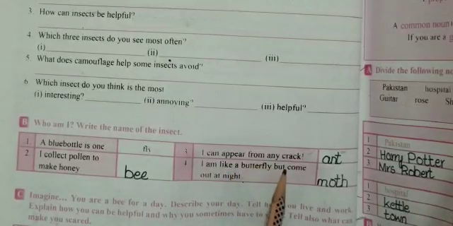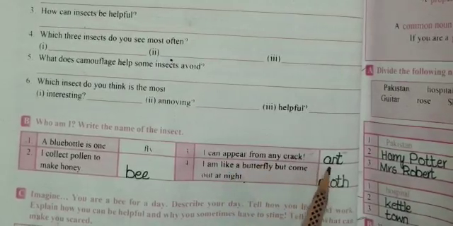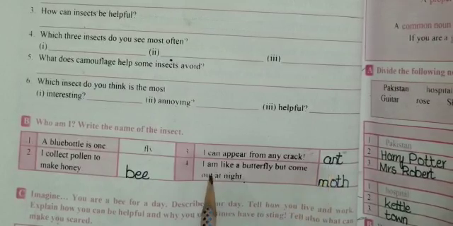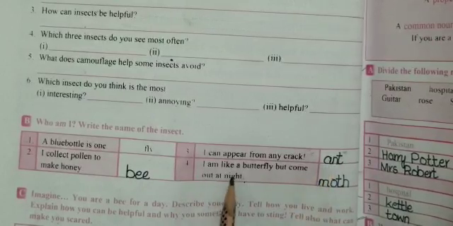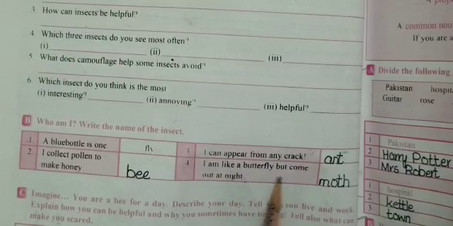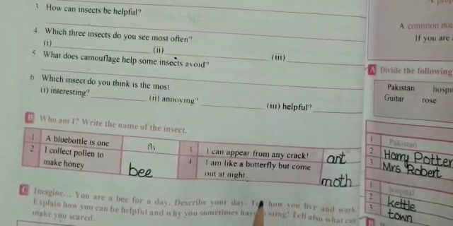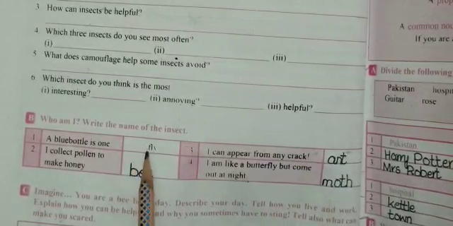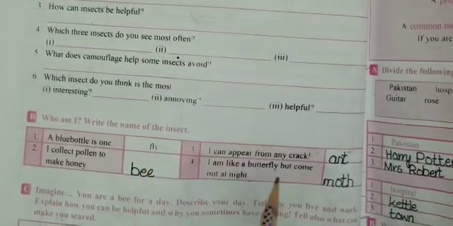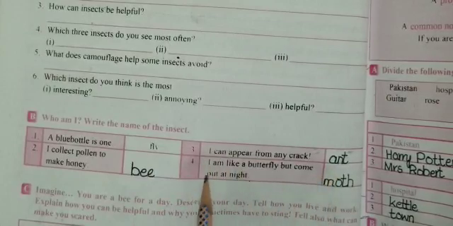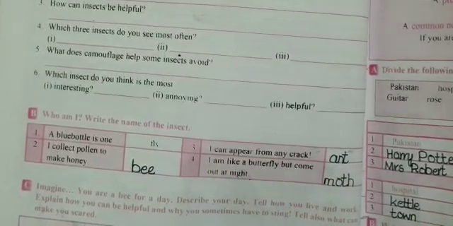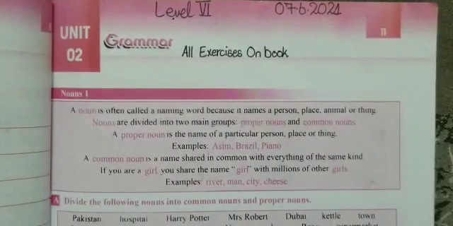Okay, come to number 3. I can appear from any crack. Yes, this is the function of what? Ant. Okay, number 4. I am like a butterfly but come out at night. It means what? Moth. Okay boys, number 1 is fly, number 2 bee, number 3 ant, and the last one moth. Now come to the main topic, and this is today's work.